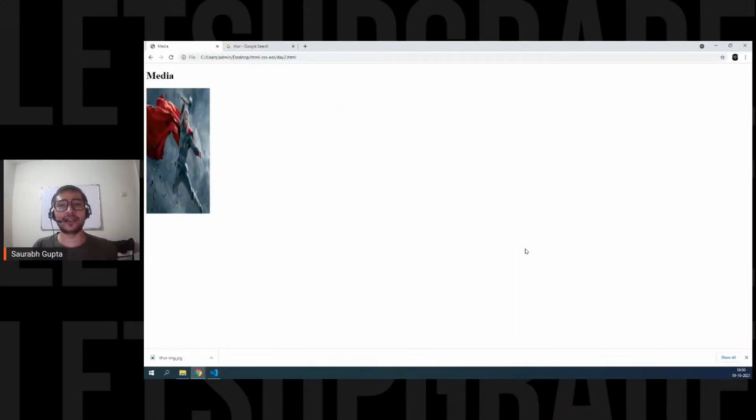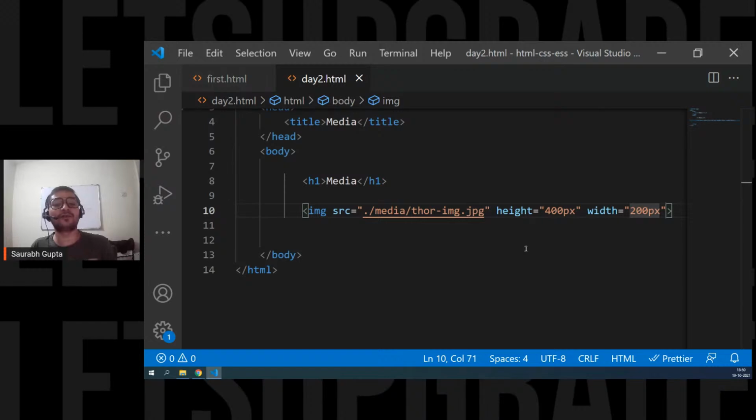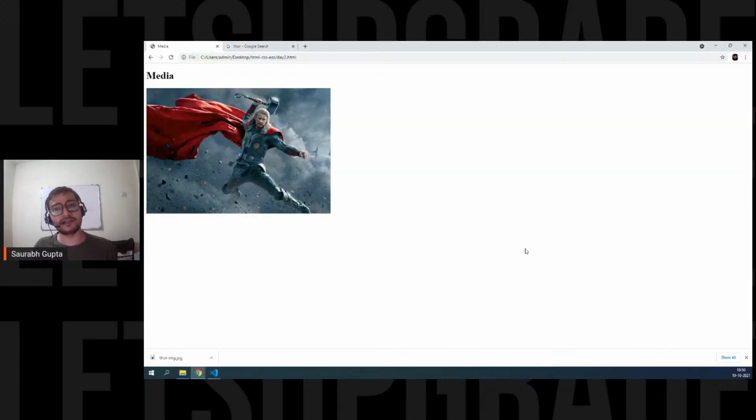Now see, my image is looking very bad because I don't know the ratio. I don't know what the height to width ratio is. That's why always try to give either height or width. Don't give both of them if you don't know the ratio. Otherwise, this will happen. I personally like to use width most of the time, but I also sometimes use height. I'm just suggesting that you use only one, so the other will be adjusted. The browser will do it for you. If you don't know the ratio, use only one.